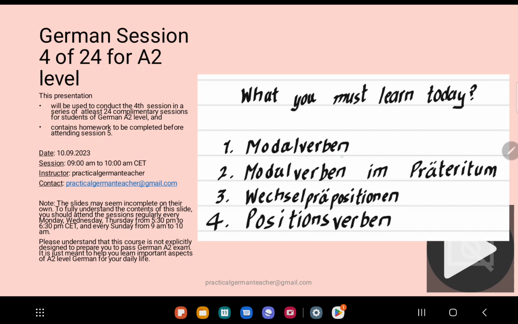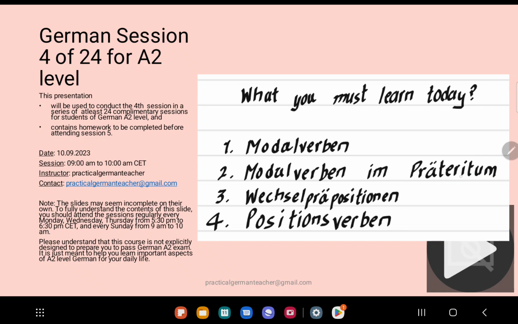When do you need Modalverben? You need it when you want to add more context to what you are saying, what you are writing. What do I mean by this? Let's say if you want to say I read or I write, right? But if you want to say I want to read or I should read or I have to write, here you are adding more context. Here you need Modalverben.